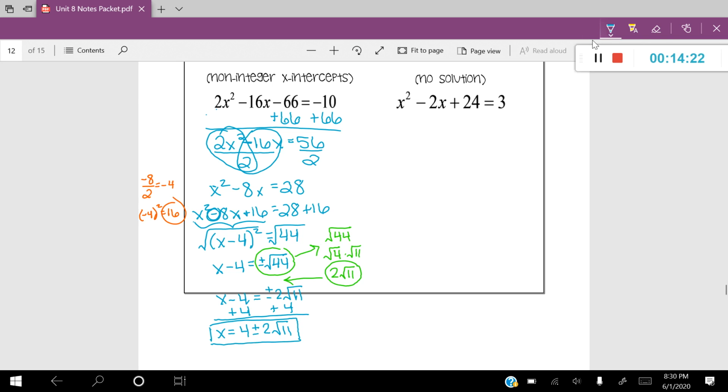That is perfectly fine. If you wanted to switch it around, you could write it as x is equal to positive or negative 2 root 11 plus 4. That's perfectly fine as well. The commutative property works perfect in this. Now, if you really wanted to kind of get technical here, you could